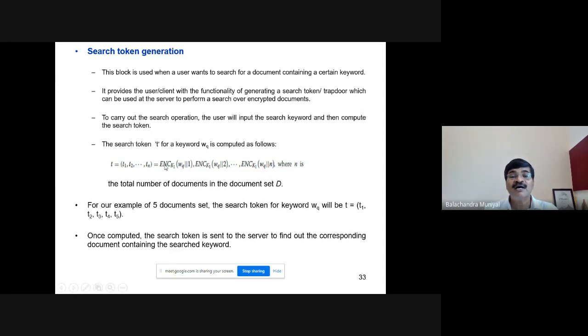How is it used while searching? We will see soon. In our example, there are 5 documents, and hence the search token for any keyword WQ, T is equal to T1 to T5. Once computed, the search token is sent to the server to find out the corresponding document containing the search keyword.